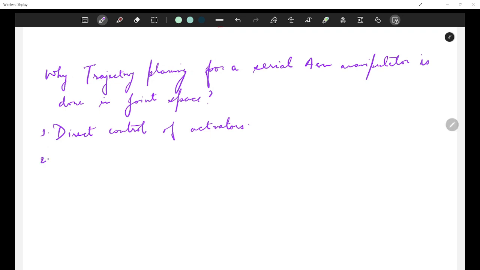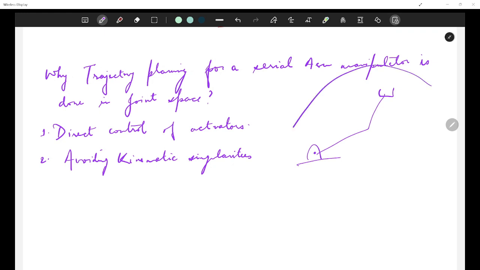The second very important thing, and that is also covered in this lecture, is we want to avoid any kind of kinematic singularities. What is meant by this? Singularities occur in Cartesian space, right? You remember this. If my end effector position is like this, my workspace is limited by this, then if my end effector goes in this configuration, it is in singular configuration. You can just move in this direction, but you cannot move in this direction, right?